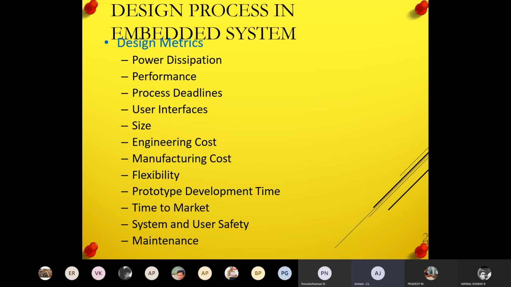System and user safety: safety in the sense of security comes under this. Maintenance: a mobile doesn't have any maintenance, so no need of servicing and all, but a laptop requires some service. So these are under your design process metrics.